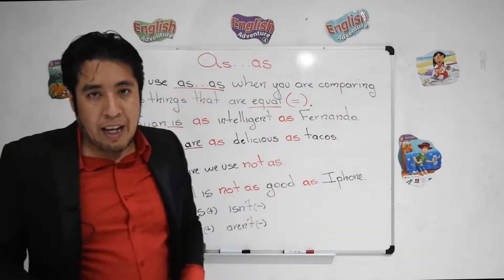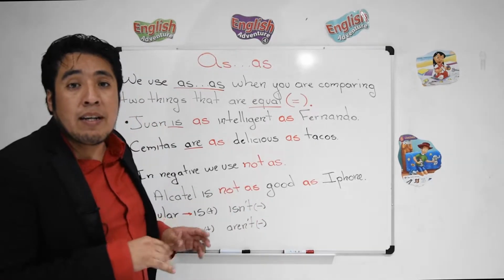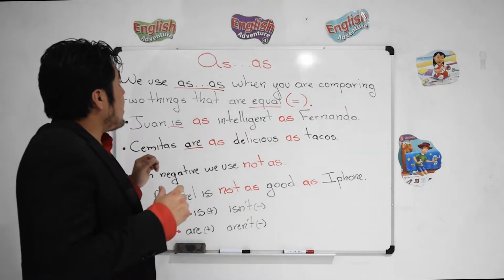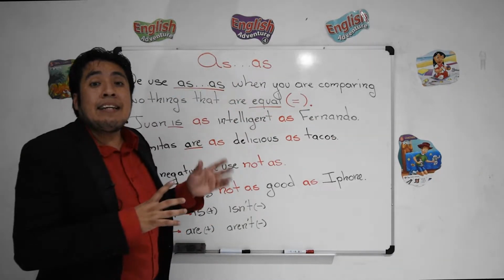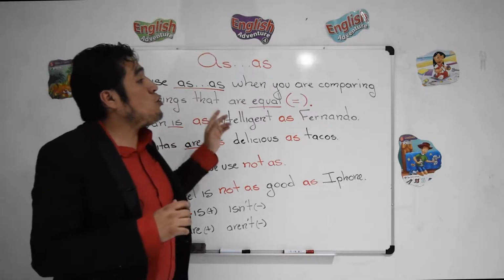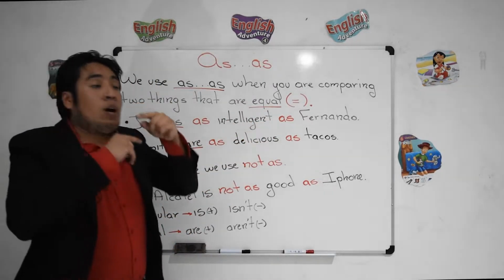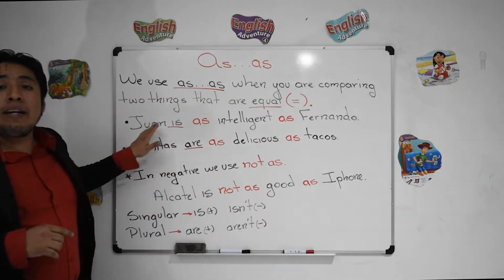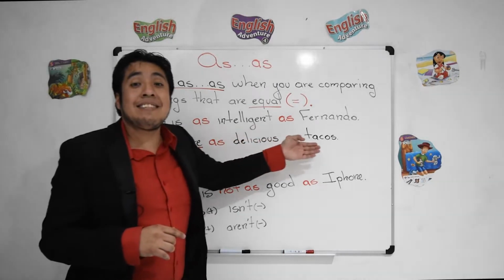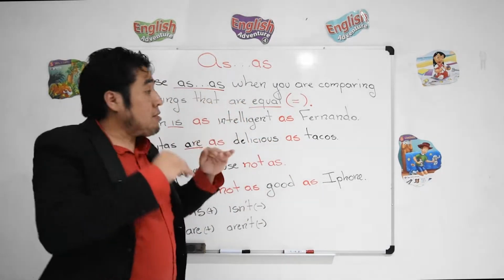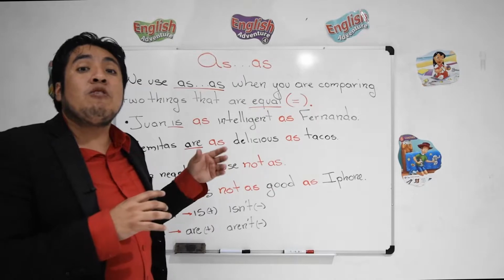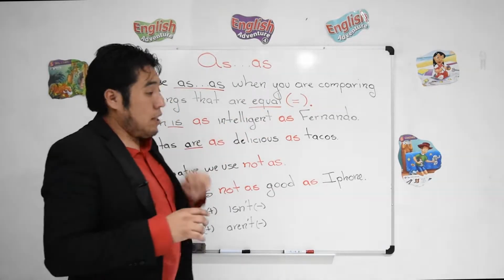Okay, here we are one more time, yes? And as I told you in the first part, every time we talk about comparisons, we have three different forms. In this case, we are going to talk about as and as. That's the first way we have to compare. We use as when you are comparing two things that are equal. So Juan is as intelligent as Fernando. Semitas are as delicious as tacos. It means semitas and tacos, Fernando and Juan are equal. Remember this. We use as when you are comparing two things that are equal, okay?